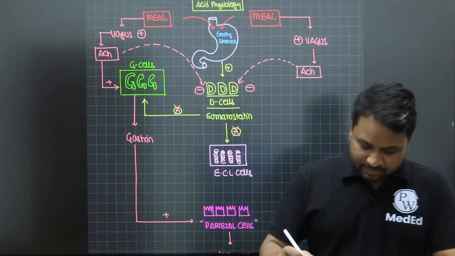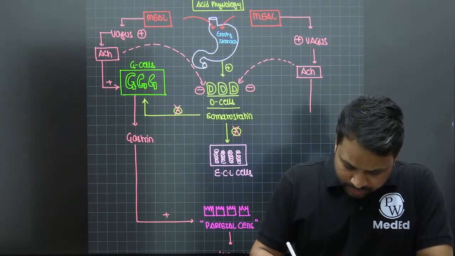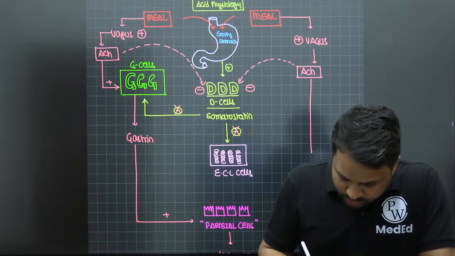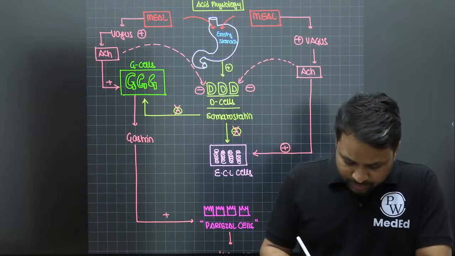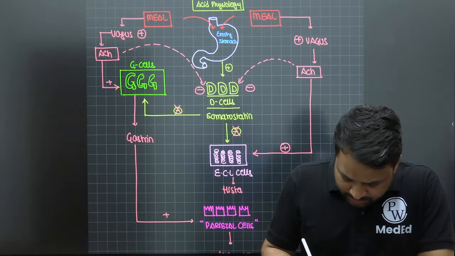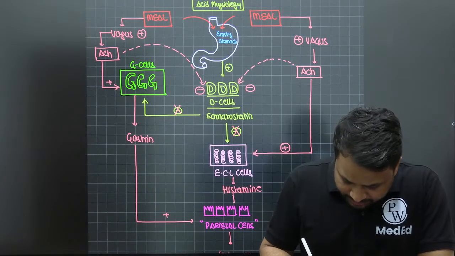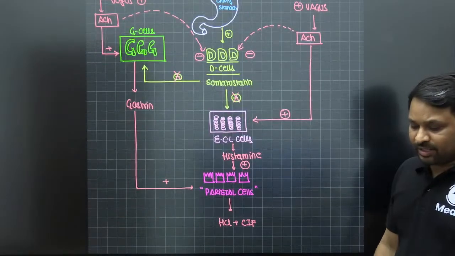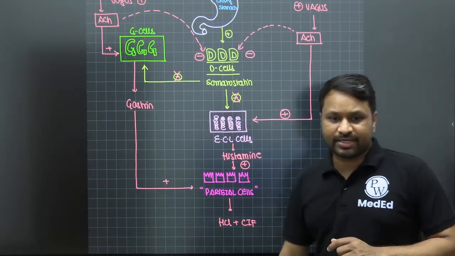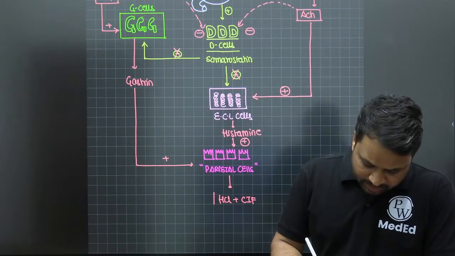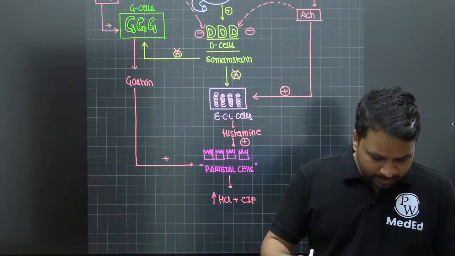The same thing, this acetylcholine will now go and stimulate your enterochromaffin like cells. When it stimulates the enterochromaffin like cells, it produces histamine. Now this histamine will also stimulate the parietal cells, and stimulation of parietal cell will cause excessive release of your hydrochloric acid and the Castle intrinsic factor, which is now going to increase.